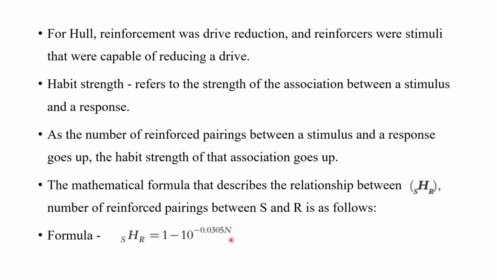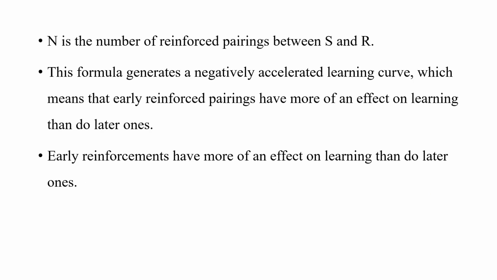For example, I ring the bell and give the food to the dog one time, then N is 1. Then I again ring the bell and give the food to the dog. I repeat this 3 to 4 times or 5 times. Then what does the N denote? 5. So N is the number of reinforced pairings, and as the number of reinforced pairings between a stimulus and a response goes up, the habit strength also goes up. I think it's pretty clear from the mathematical formula. This is the habit strength, and as N goes up, what happens? This also goes up. The association or the habit strength also goes up.